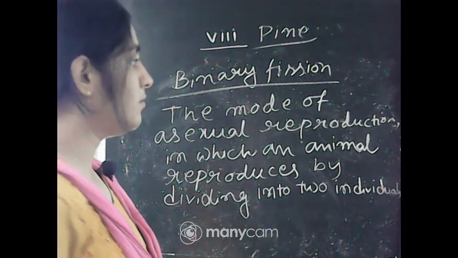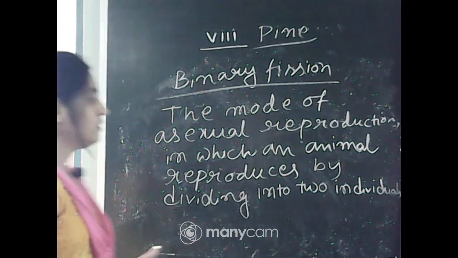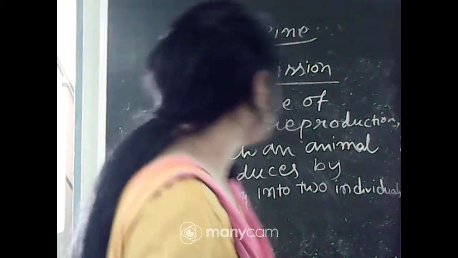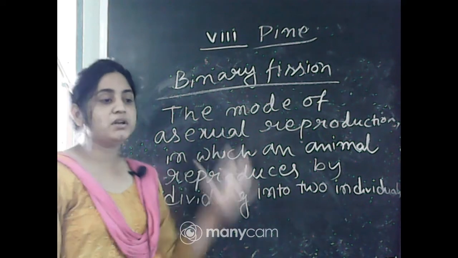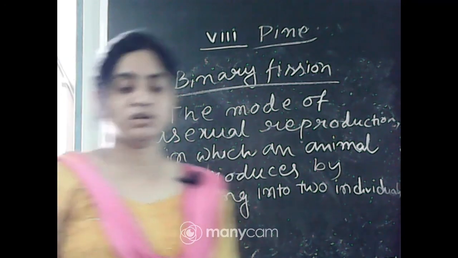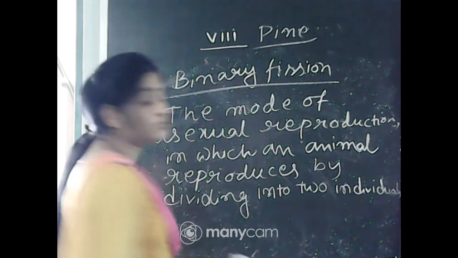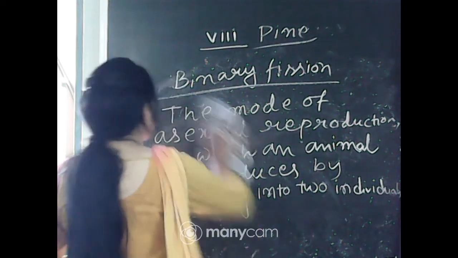No need to write, Nikita, if you can recall that, because the definitions are also given in your book. Just concentrate on your class. So the process or mode of asexual reproduction in which the mother's body divides to produce two new individuals is called binary fission. Practice these two pictures. One is budding in Hydra and another one is binary fission in amoeba.